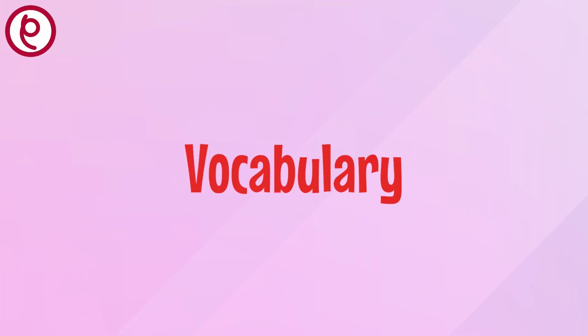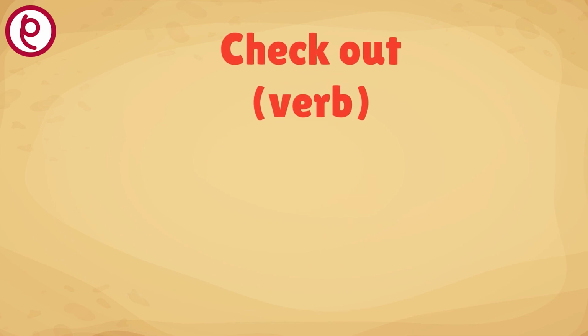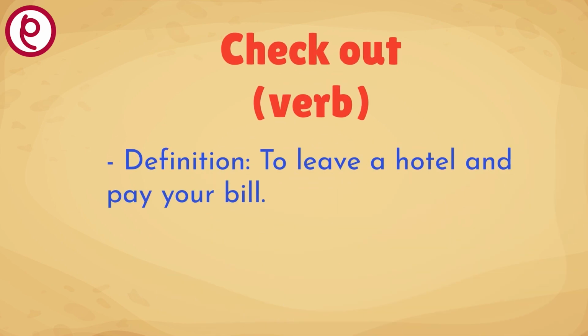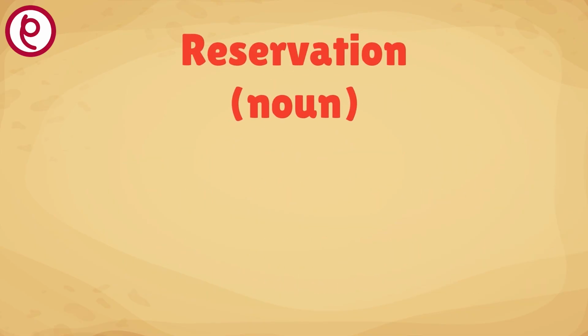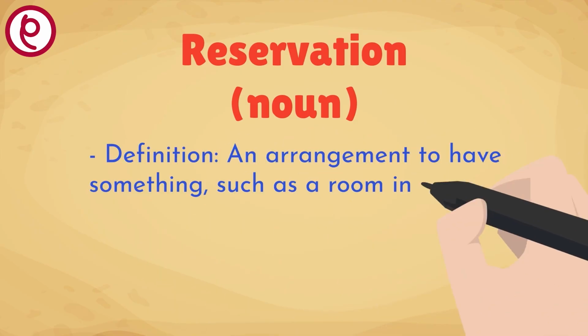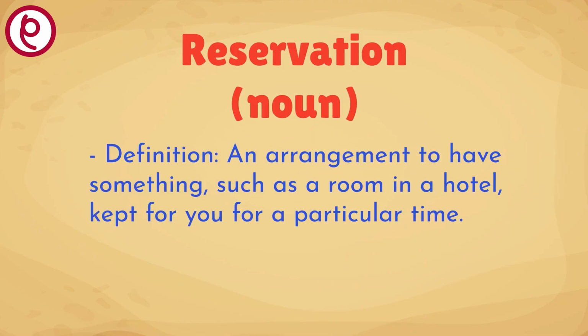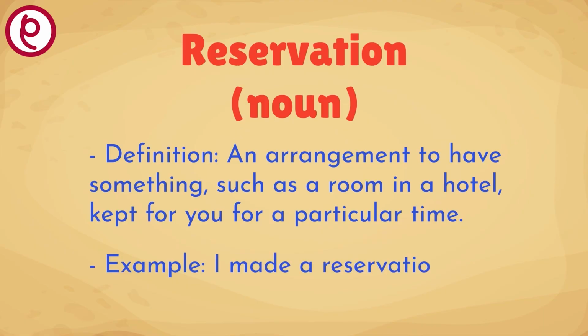Vocabulary. Check out. Definition: to leave a hotel and pay your bill. Example: we need to check out by noon. Reservation. Definition: an arrangement to have something, such as a room in a hotel, kept for you for a particular time. Example: I made a reservation for 2 nights.